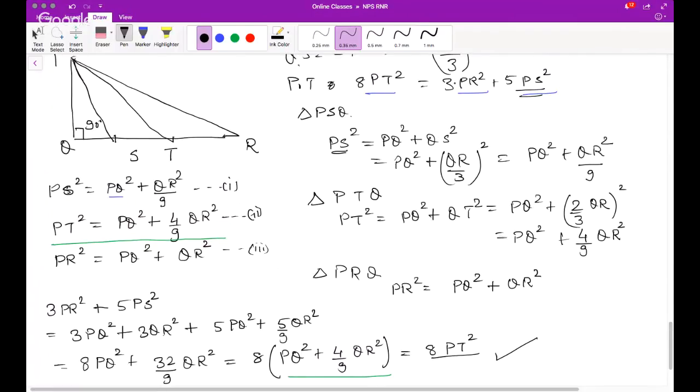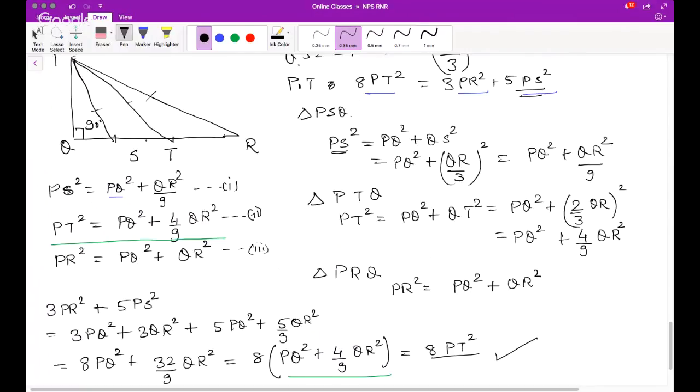Because the moment there is a square in a triangle, there is a 90 degrees, the first thing which comes to our mind is the Pythagoras theorem. So hence I can easily express PT, and it was given that S and T trisect, so that is even much better. So hence, what did I do? I expressed all these PT squares. So clearly there are 3 hypotenuses, and the 3 hypotenuses I expressed in terms of base and height.